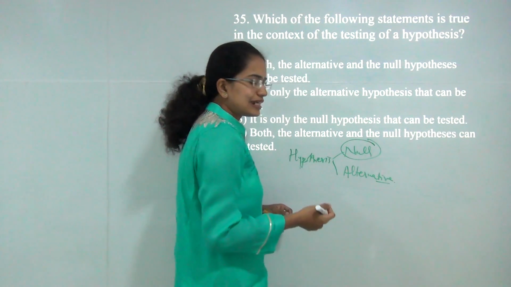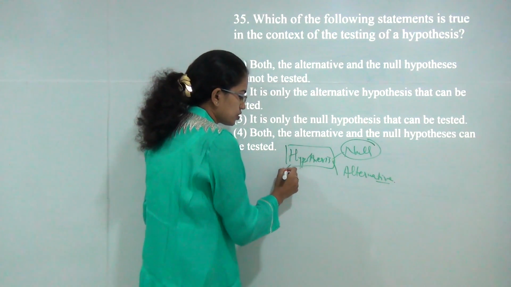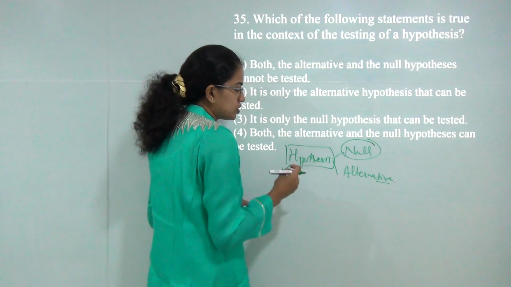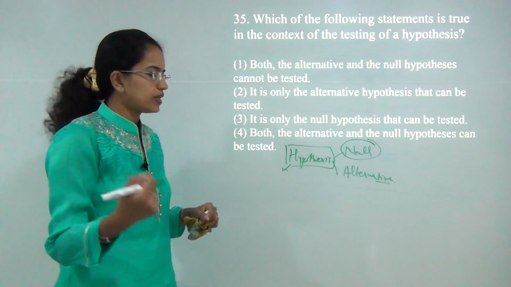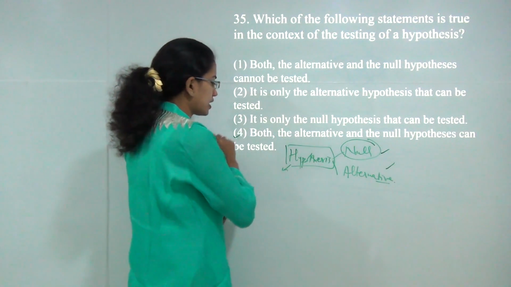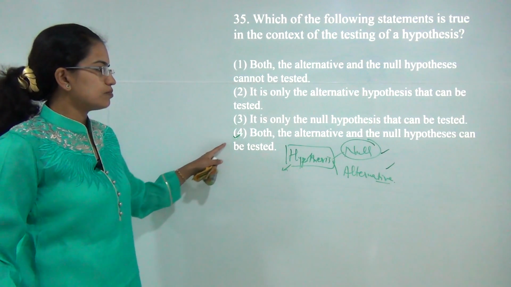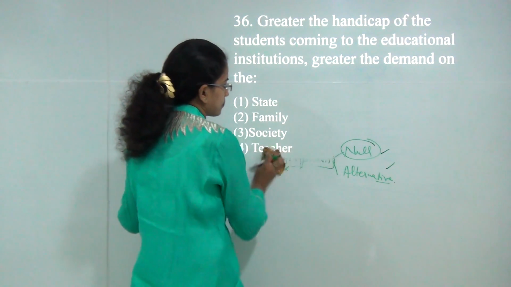But when I'm testing a hypothesis, hypothesis is basically a tentative solution to a problem. And when I'm trying to check that solution, I'm trying to test it, and when I'm trying to test it, I can test both null and alternate hypothesis. So the correct answer would be 4, that is both null and alternate hypothesis can be tested.